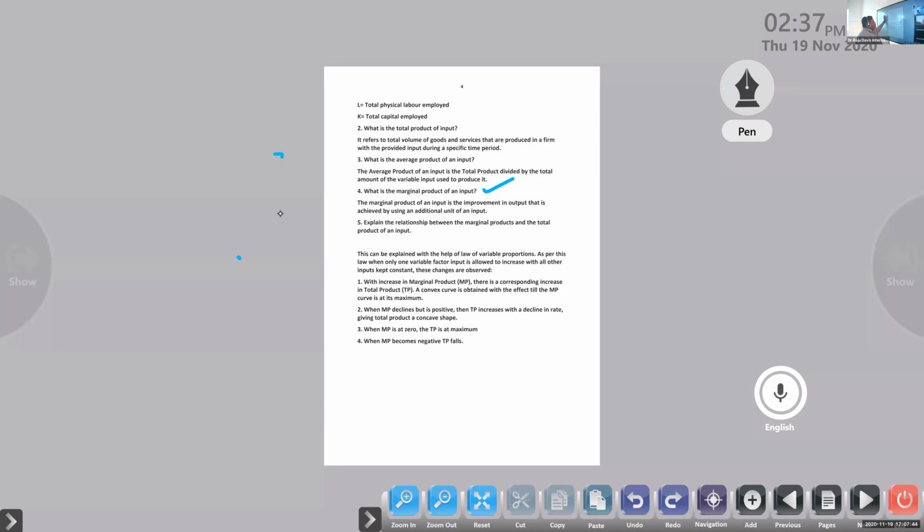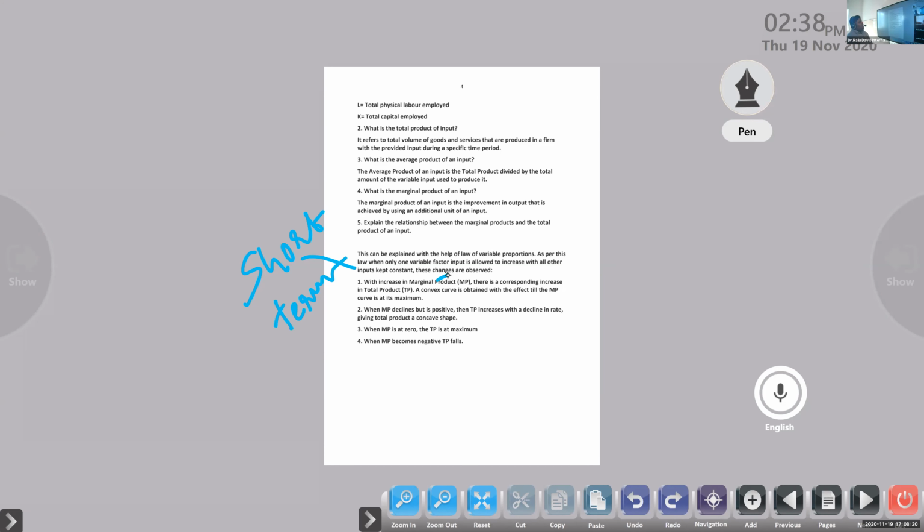Okay. Next one, explain the relation between the marginal product and the total product of an input. The answer is that this can be explained with the help of the law of variable proportions. As per this law, when only one variable factor input is allowed to increase with all other inputs kept constant, these changes are observed. So it is related with short-run or short-term production. With an increase in the marginal product, there is a corresponding increase in the total product.